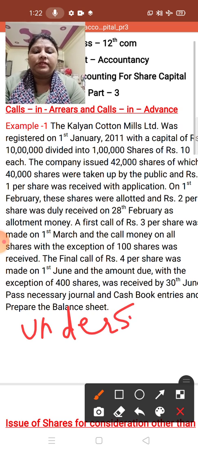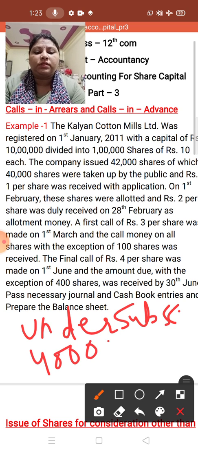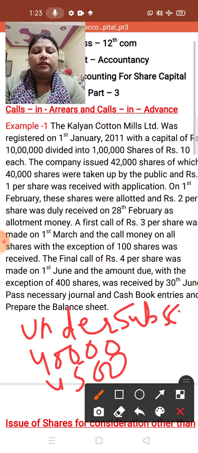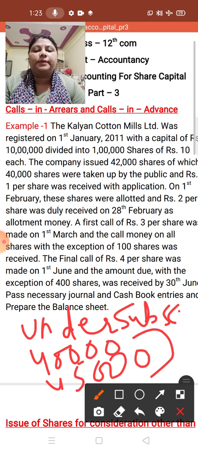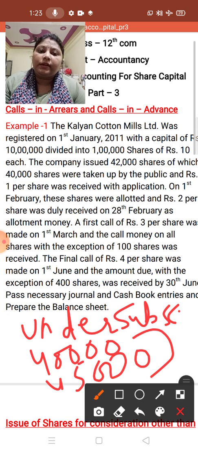Children, in the previous part you learned about oversubscription. In oversubscription, if the number of issued shares is 40,000 but the public has taken 45,000, this is the case of oversubscription, meaning the public has taken more than the issued shares. But in under subscription, the number of issued shares is more than the number of shares taken by the public.